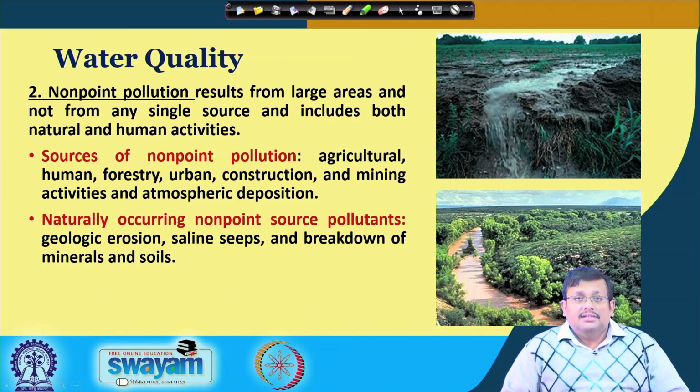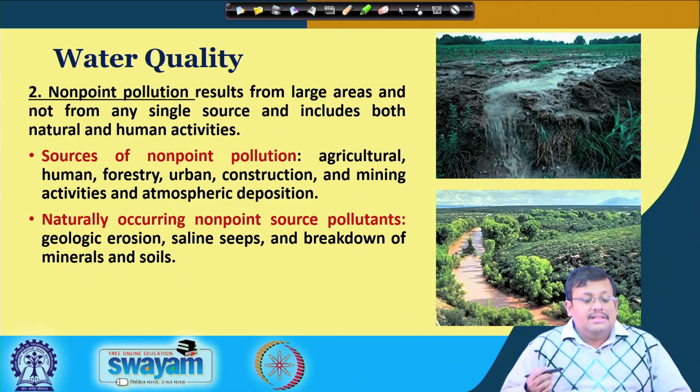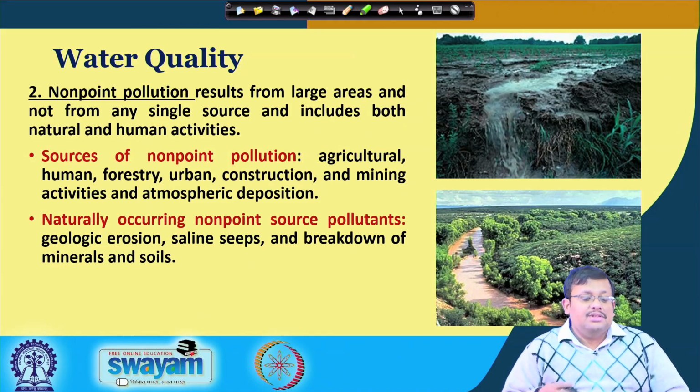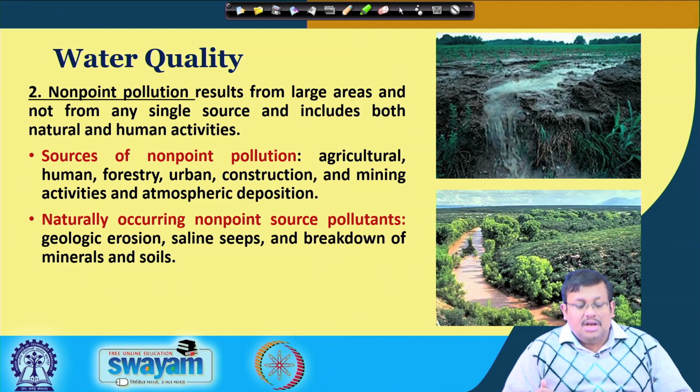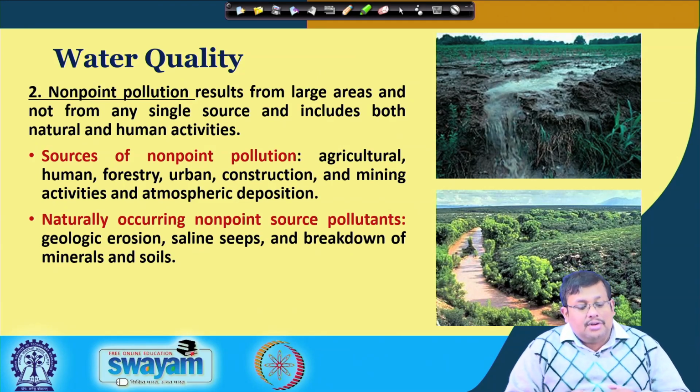The other source of pollution for water quality is non-point source pollution. The other name is non-point pollution. Now, non-point pollution results from large areas and not from any single source, and includes both natural and human activities.